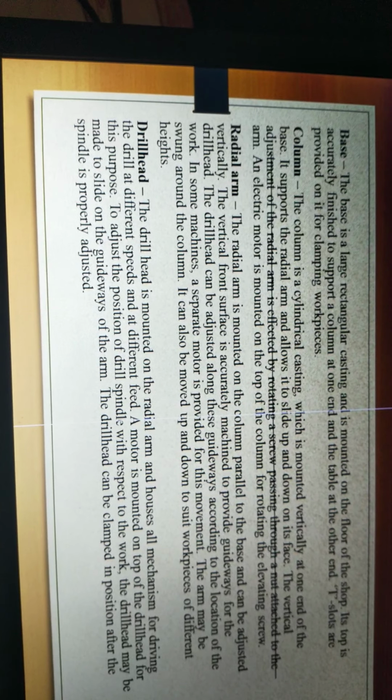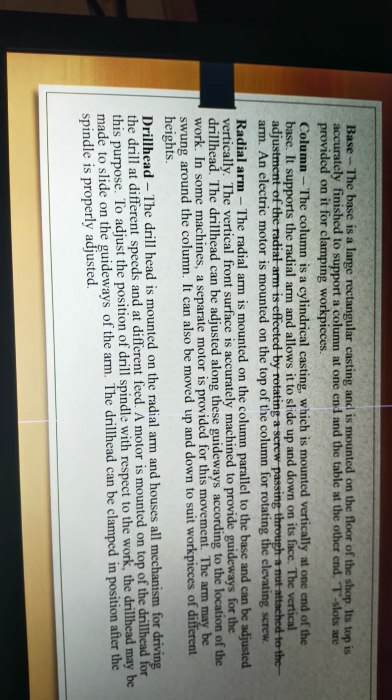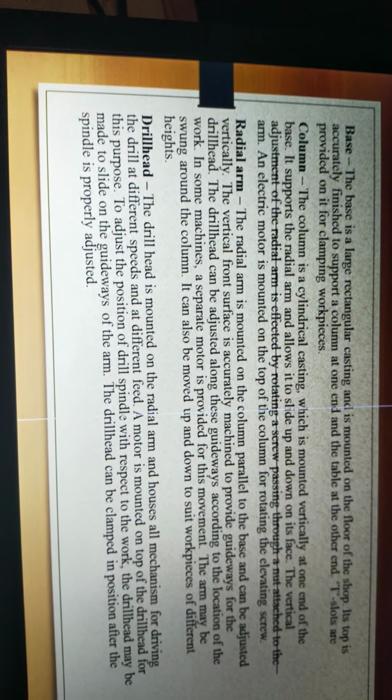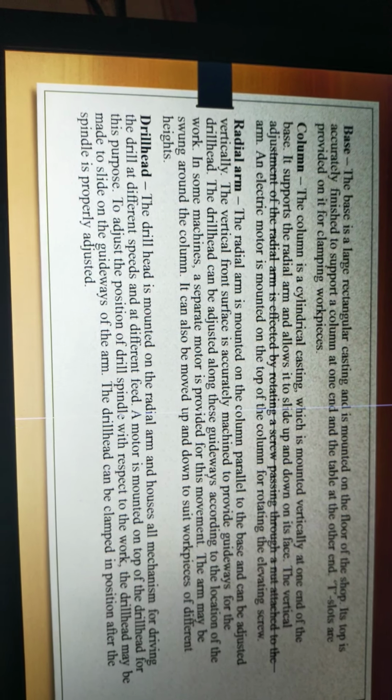The column is a cylindrical casting which is mounted vertically at one end of the base. It supports the radial arm and allows it to slide up and down on its face. The vertical adjustment of the radial arm is effected by rotating a screw passing through a nut attached to the arm. An electric motor is mounted on the top of the column for rotating the elevating screw.